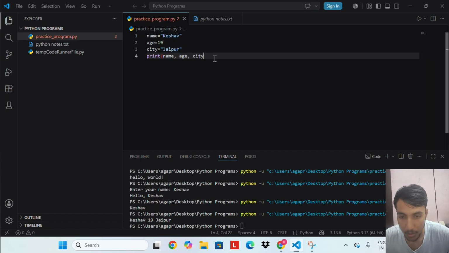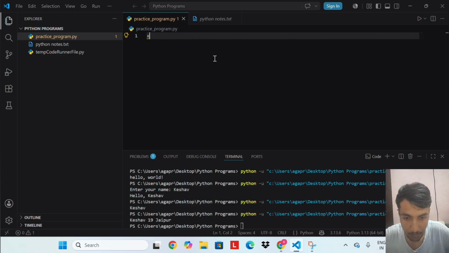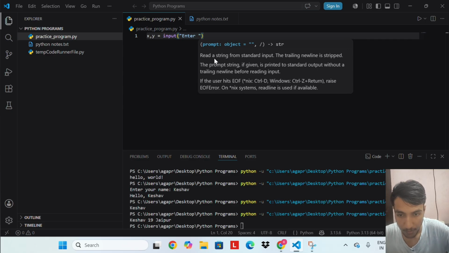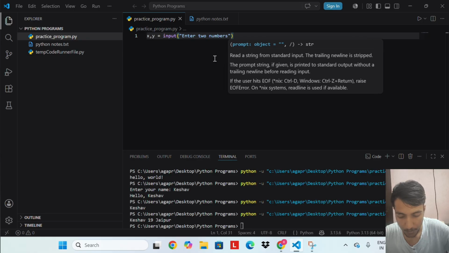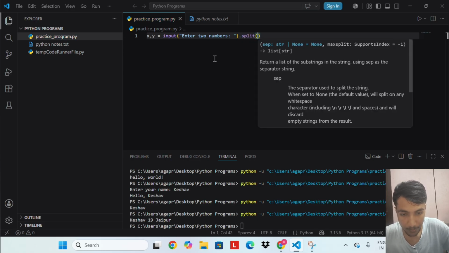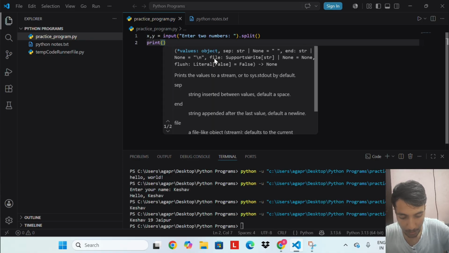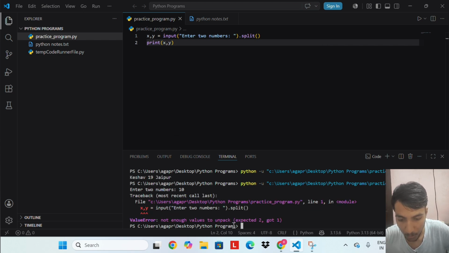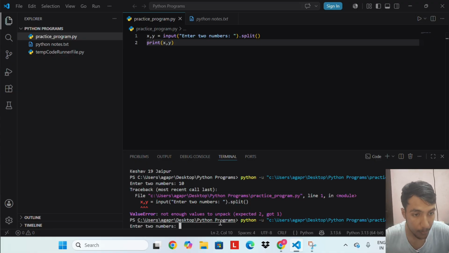So let's run this code. x, y equal to input, "Enter two numbers", dot split. print x, y. Enter two numbers: 10 20.